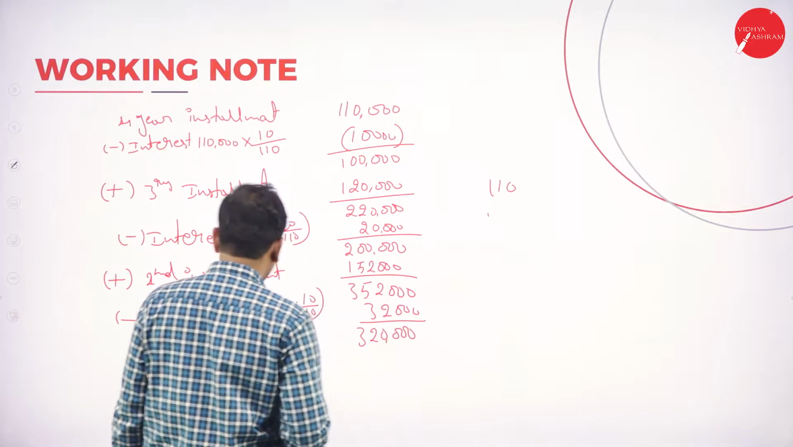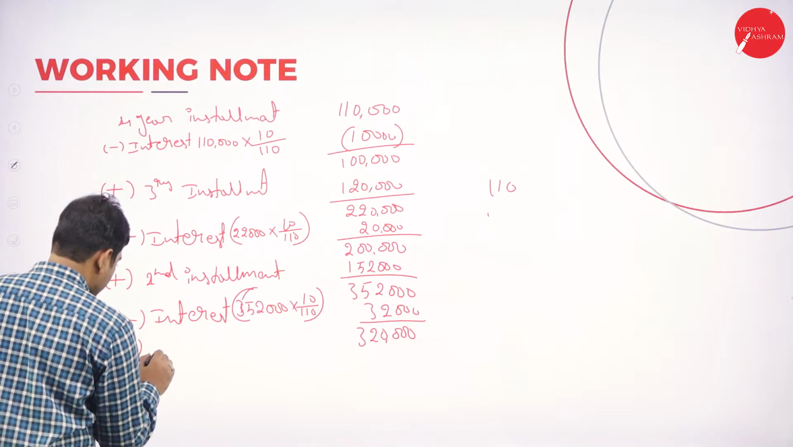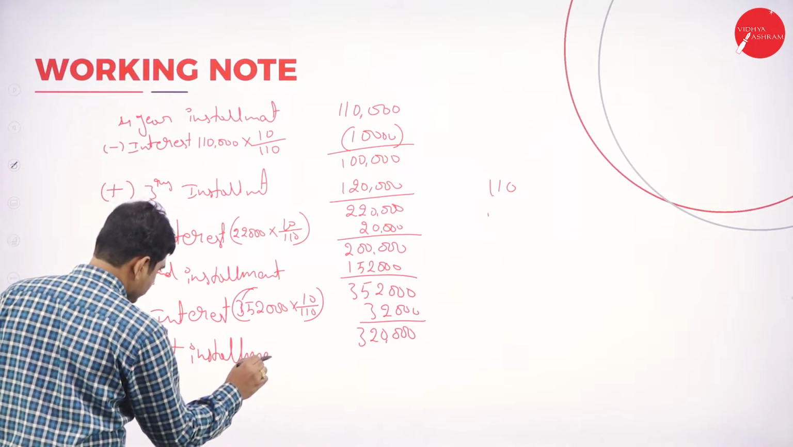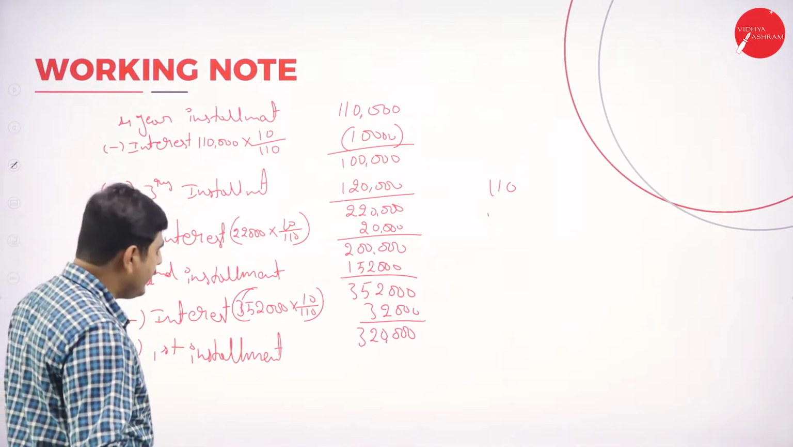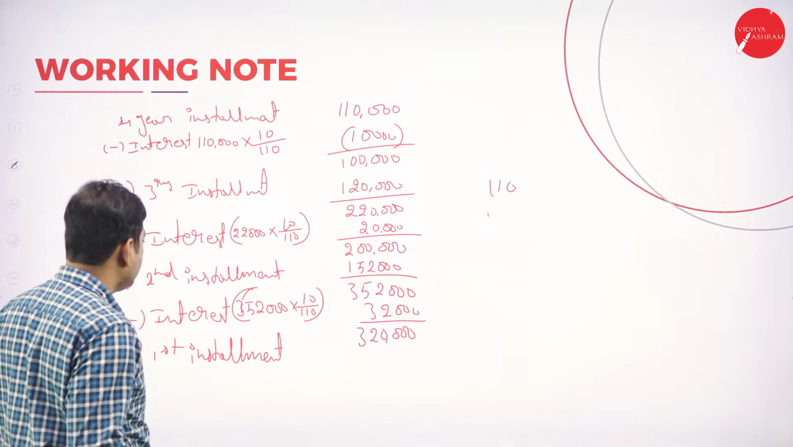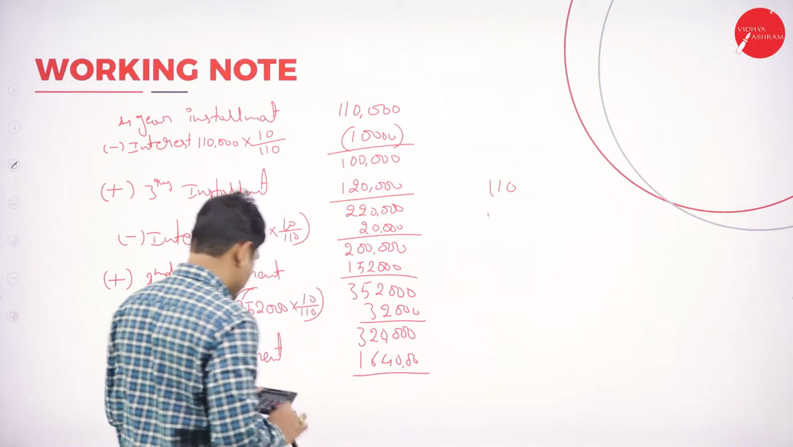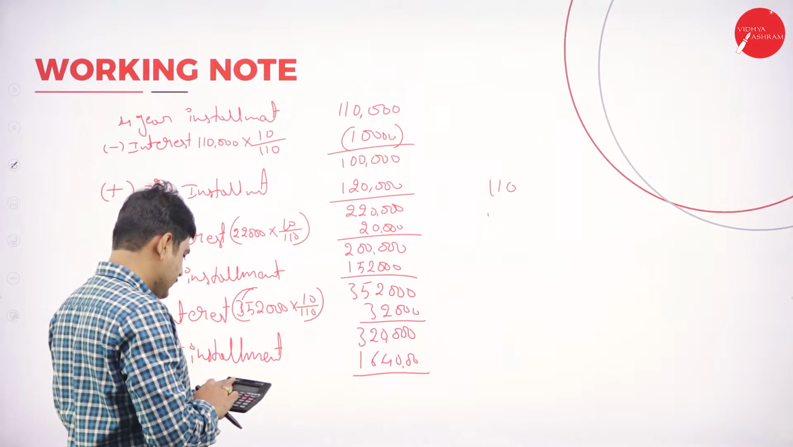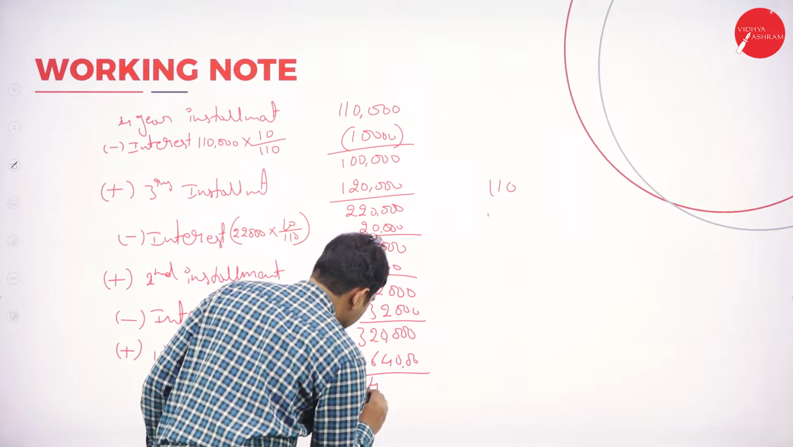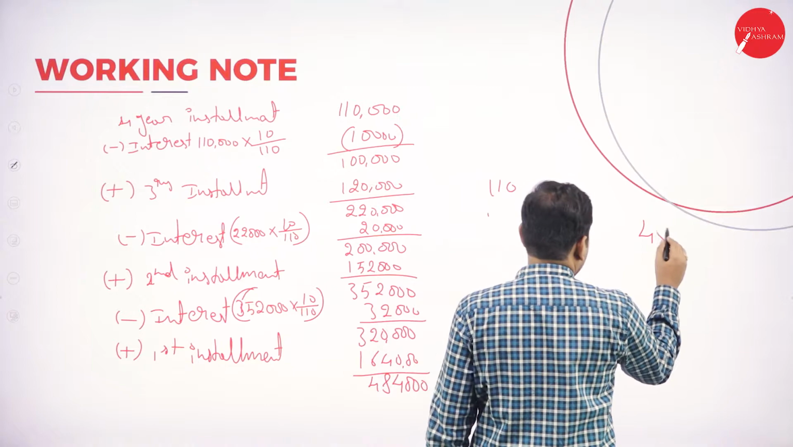3,20,000. Again add first installment. So what is our first installment? 1,64,000. Add it. So 3,20,000 plus 1,64,000 is 4,84,000.